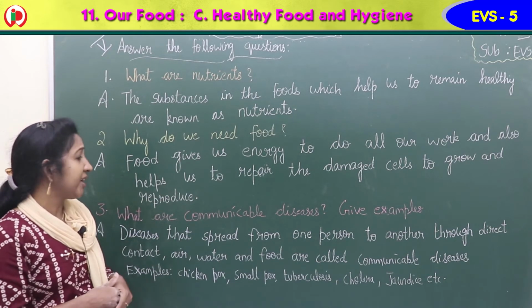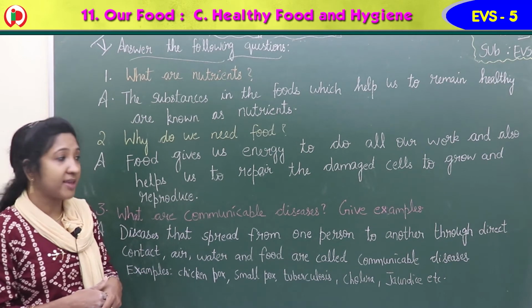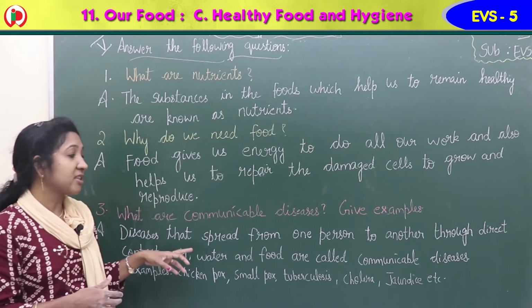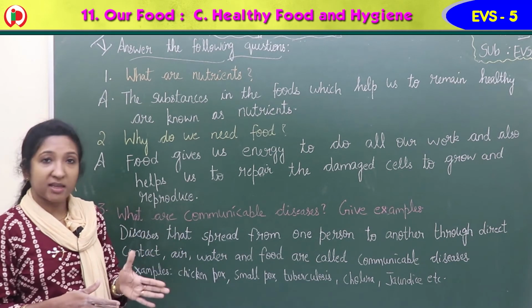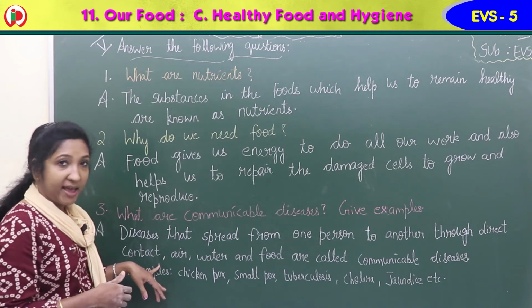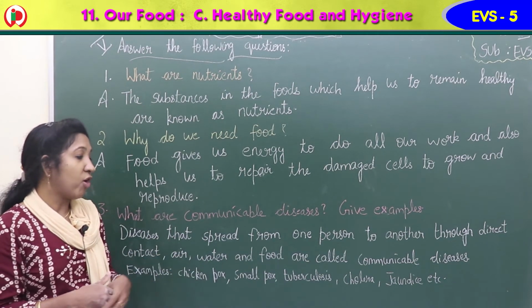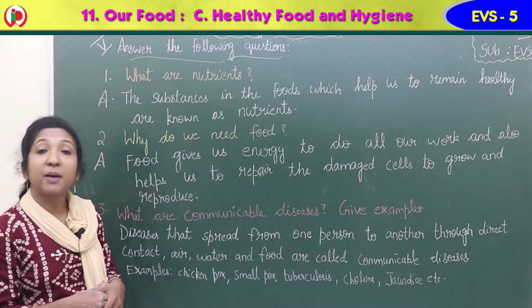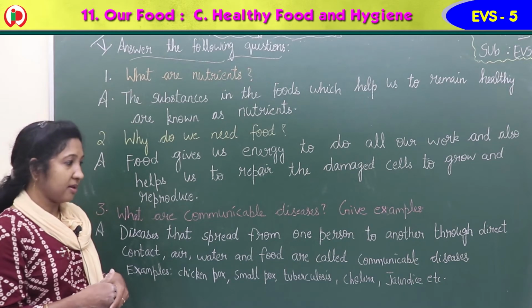Then third one, what are communicable diseases? Give examples. Diseases that spread from one person to another through direct contact, air, water and food are called communicable diseases.